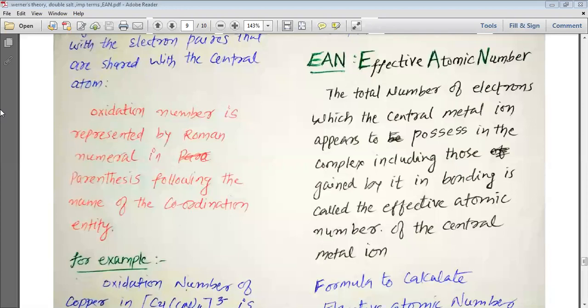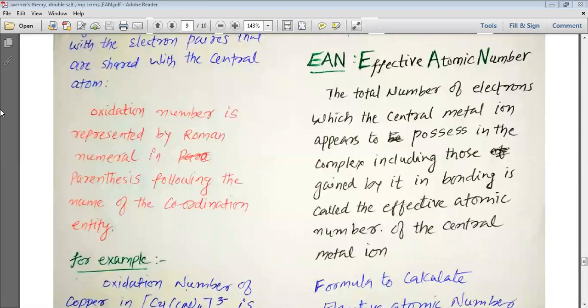After the M2+ ion has been formed, it gets some electrons from the ligand and uses its secondary valency to make a complex, which is known as the coordination complex or coordination entity or whatever you call it.